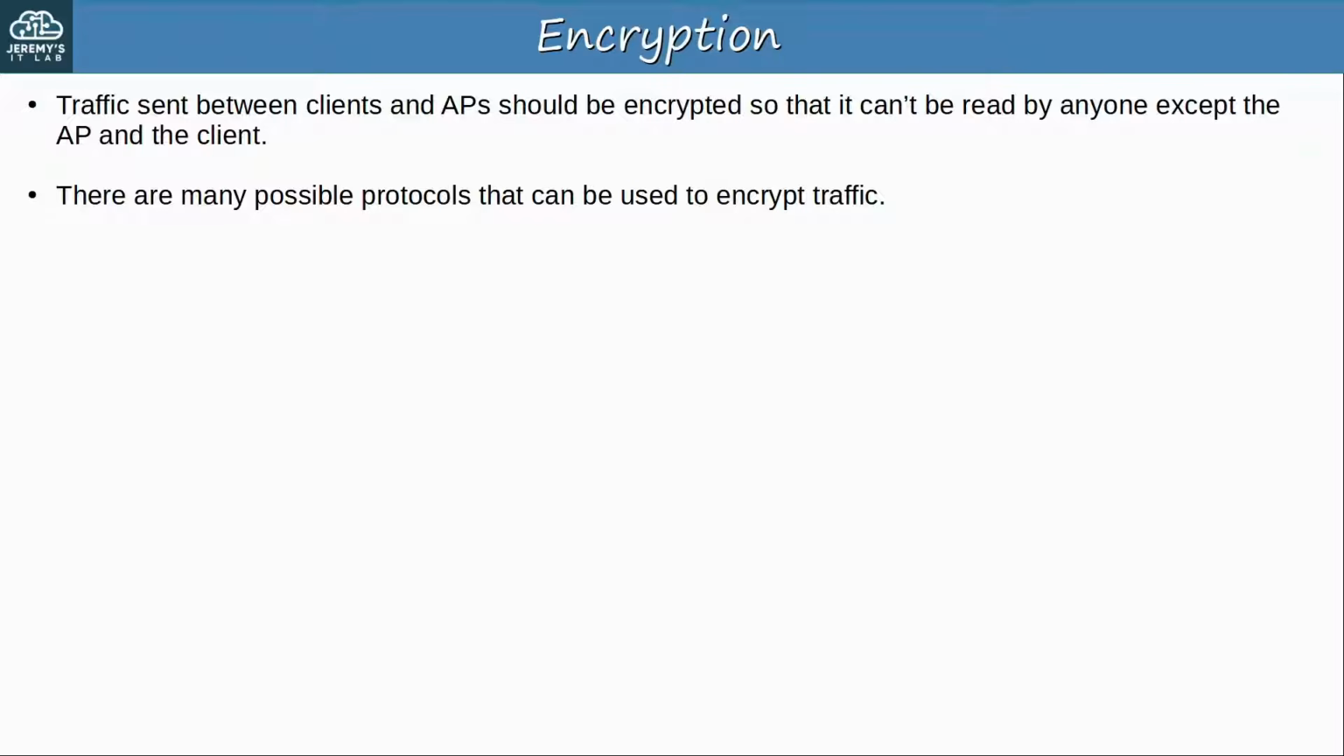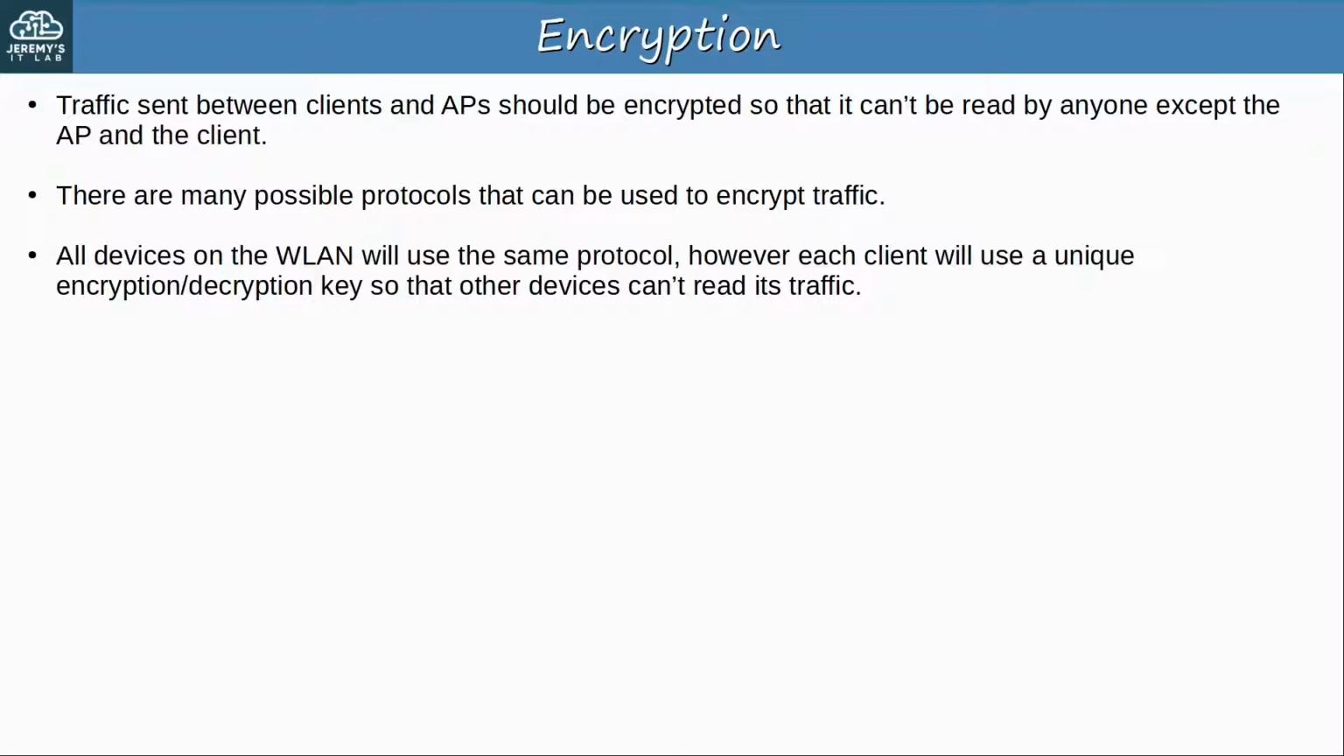It's important that the sender and recipient use the same protocol, or else it would be like they are speaking different languages. The recipient wouldn't be able to decrypt the sender's messages. Note that all devices on the wireless LAN will use the same encryption protocol. However, each client will use a unique encryption and decryption key so that other devices can't read its traffic. Only the AP will have the appropriate key to decrypt the client's traffic. The other clients won't be able to decrypt it because they are using different keys.